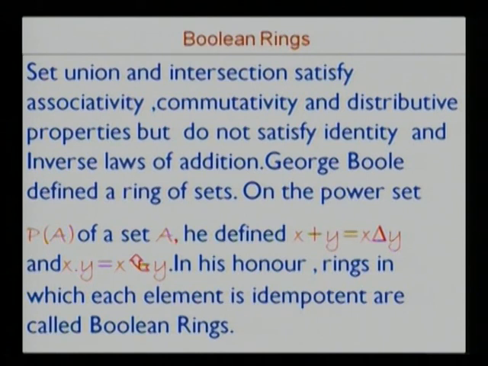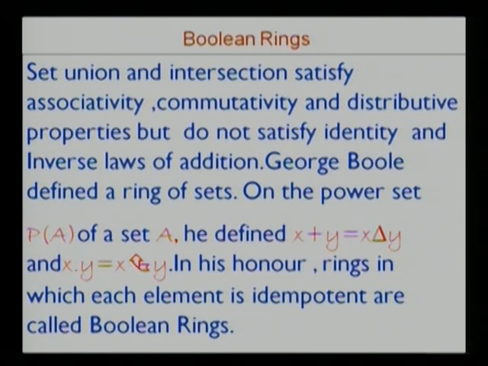He realized that set union and intersection satisfy associativity, commutativity and distributive properties, but do not satisfy identity and inverse laws of addition. So he realized that on the power set one could define addition by x plus y equal to x delta y, that is the symmetric difference, and x times y as x intersection y. The symbol doesn't appear properly in your PPT; it is x intersection y.